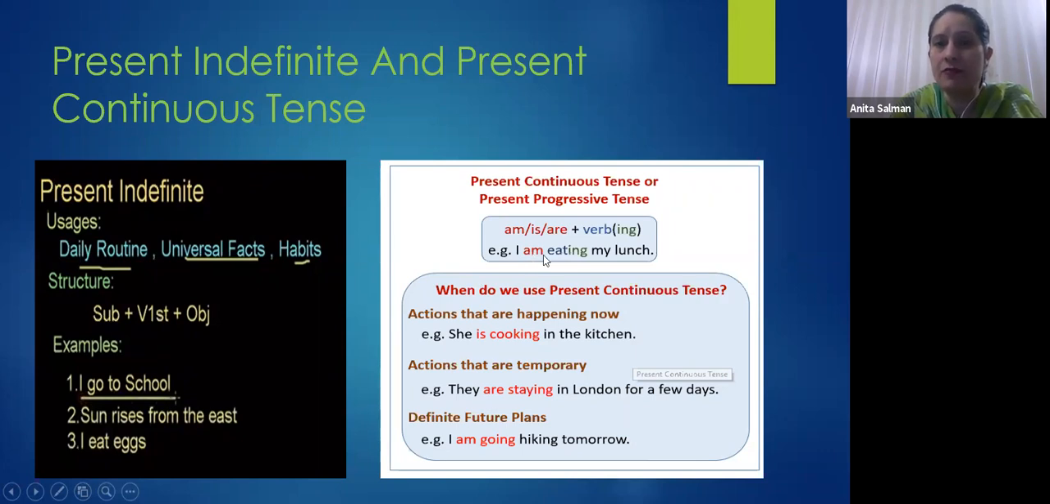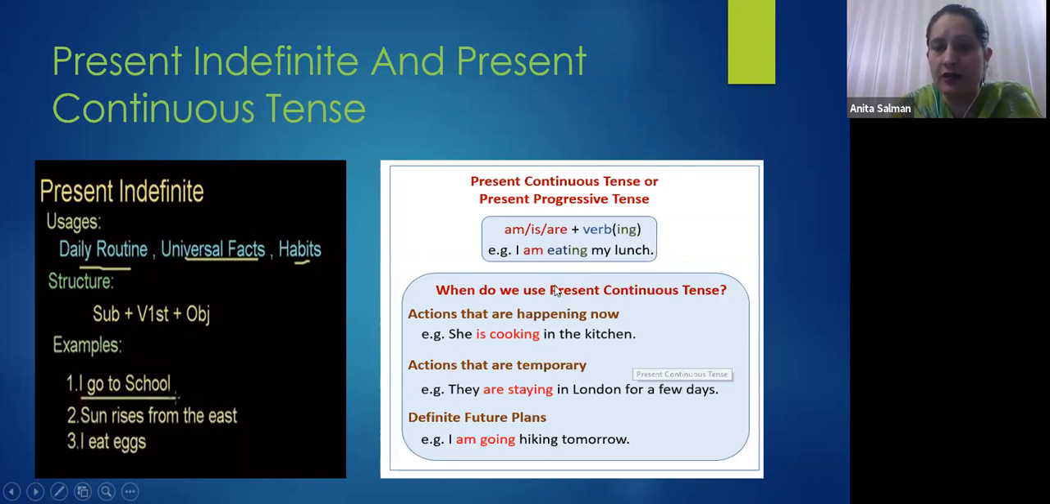Subject, helping verb, main verb, which is the present participle, first form of verb plus ing, and object, right? I'm going to repeat it. First we will write the subject, I, then the helping verb. Which ones will come? Is, am, are, or am, is, are. These are the three helping verbs that we use in present continuous tense depending on the subject, right? And eating shows the present participle, the first form of verb, eat plus ing, plus the object, my lunch.